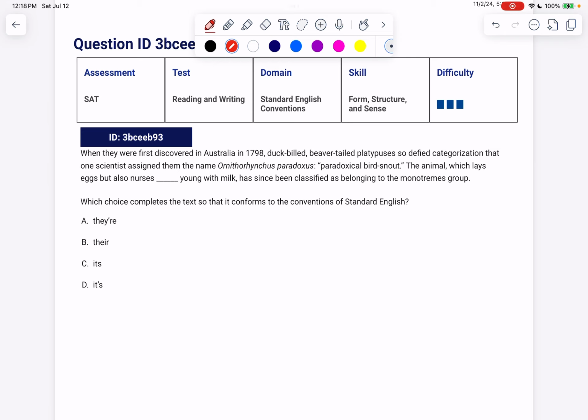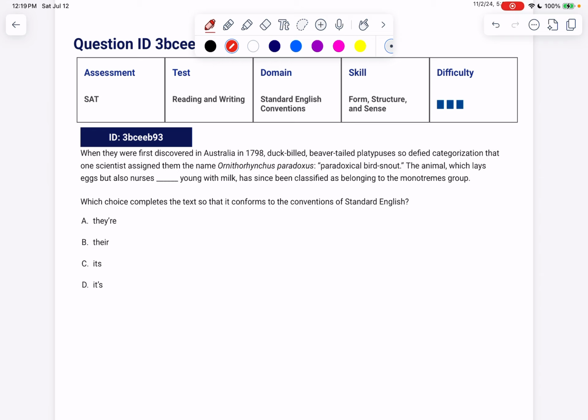When they were first discovered in Australia in 1798, duck-billed, beaver-tailed platypuses so defied categorization that one scientist assigned them the name Ornithorhynchus paradoxus, paradoxical bird snout. The animal, which lays eggs but also nurses blank young with milk, has since been classified as belonging to the monotremes group.